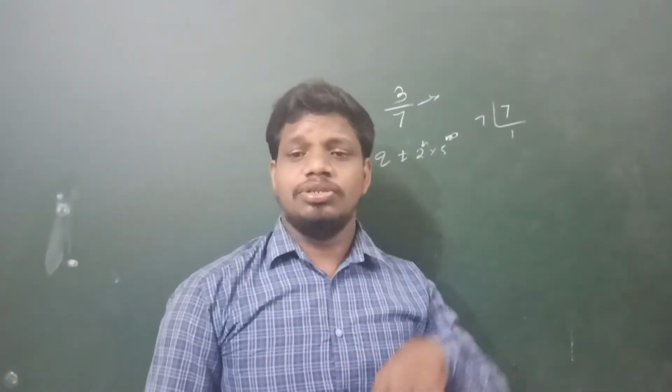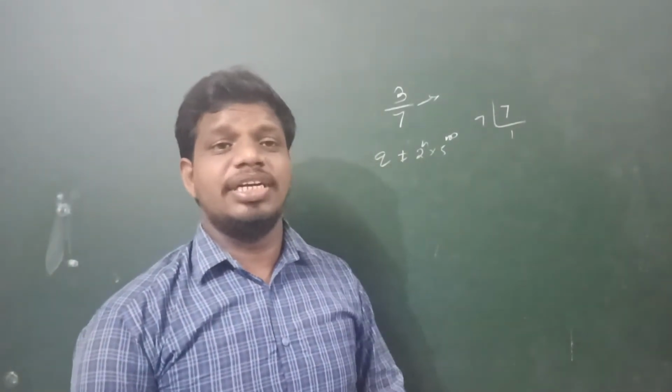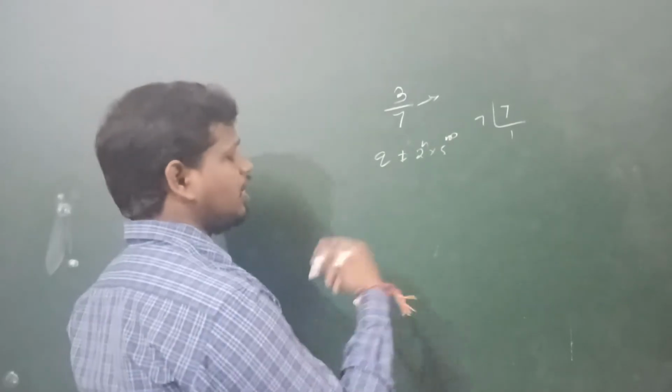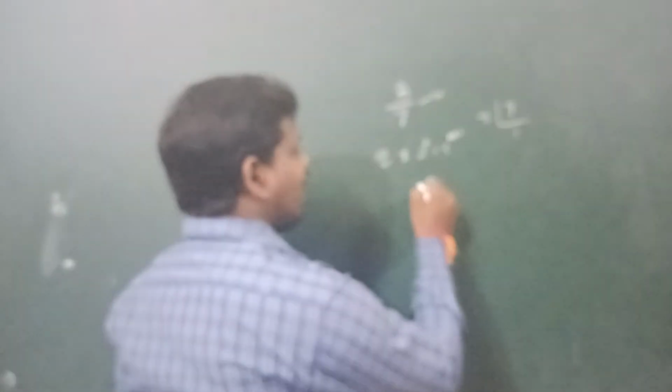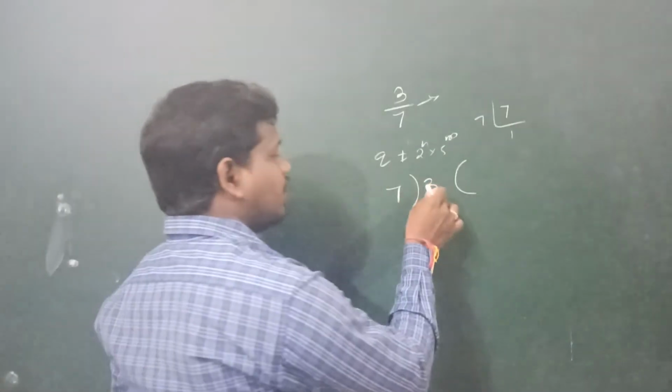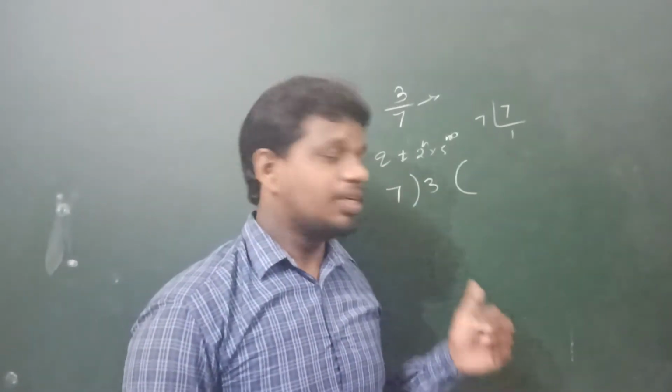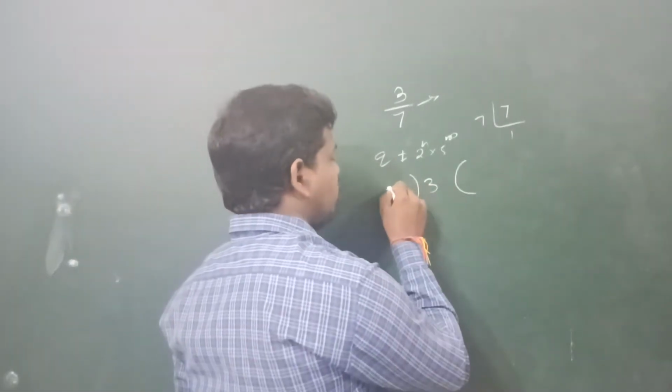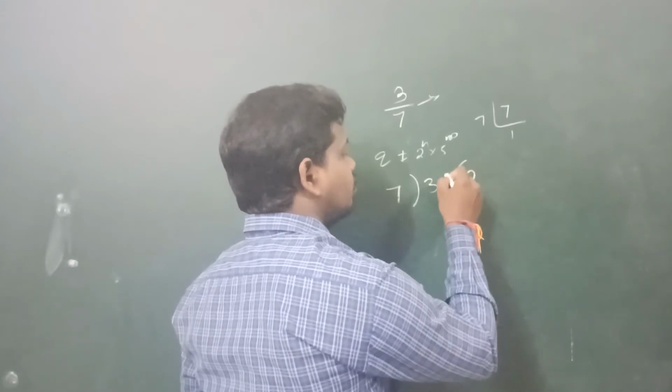Non-terminating repeating decimal. Let's find the non-terminating repeating decimal form by actual division. Here 3 is not divisible by 7, so we have to take 0.